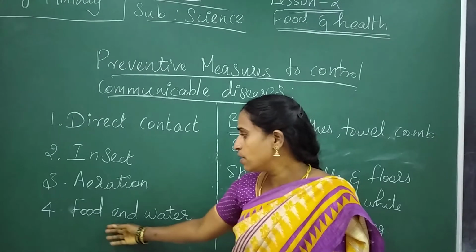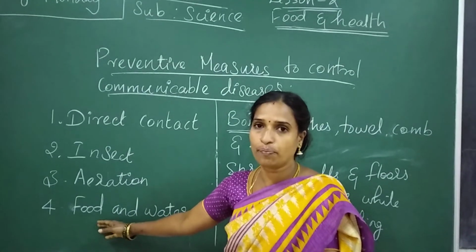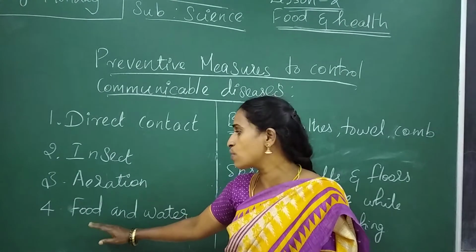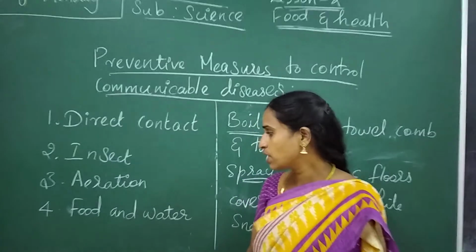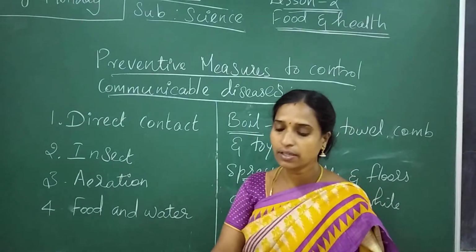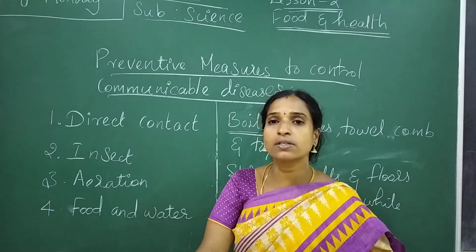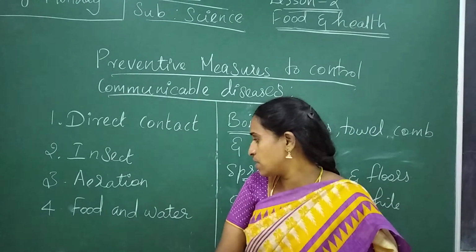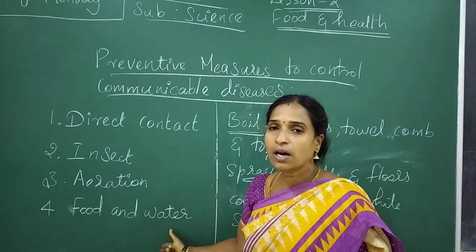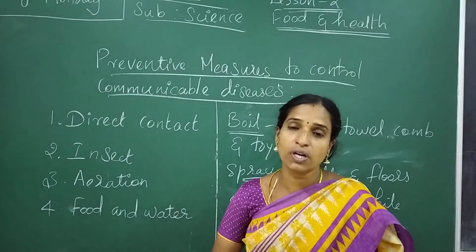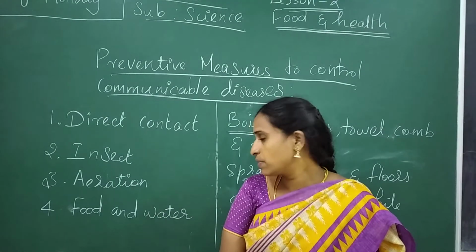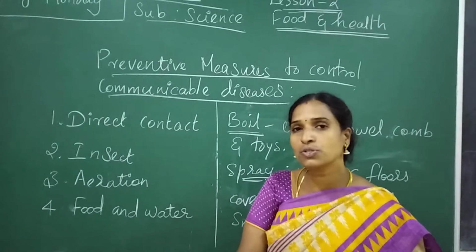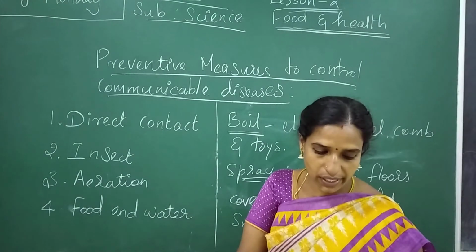And finally, food and water, children. Already known, food should always be covered. So that's why it is advisable not to eat outside food or stall food. And water: you know that in water many small organisms, microbes can live. So filtered water or boiled water can be drunk, children. It is very important and advisable. So we should drink hot water or filtered water.